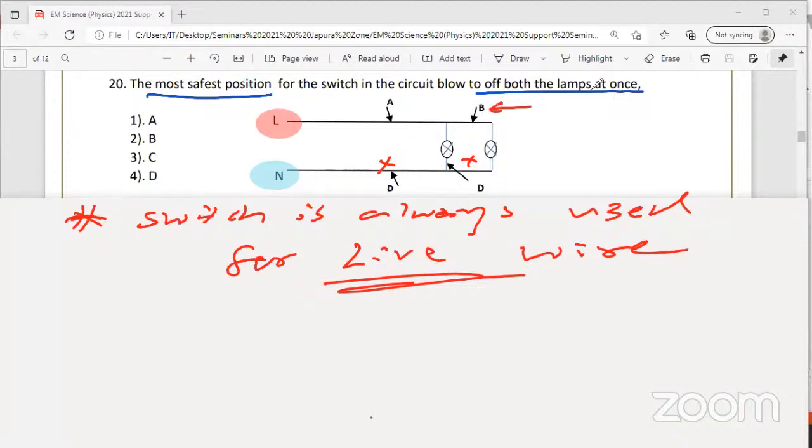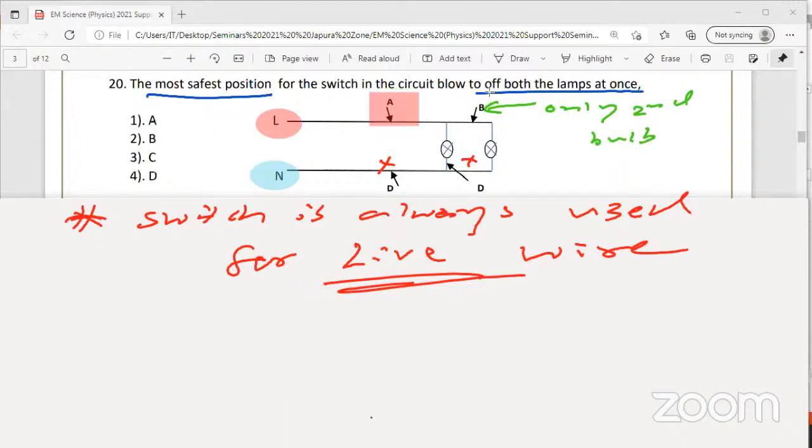This is only for one lamp. Only the second bulb can be operated from this. But this one can be used to operate what? Both. So the answer is A.